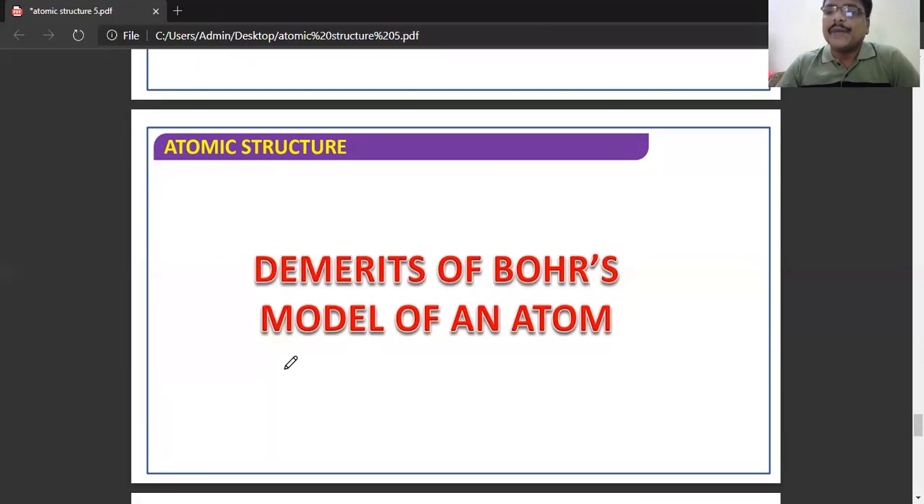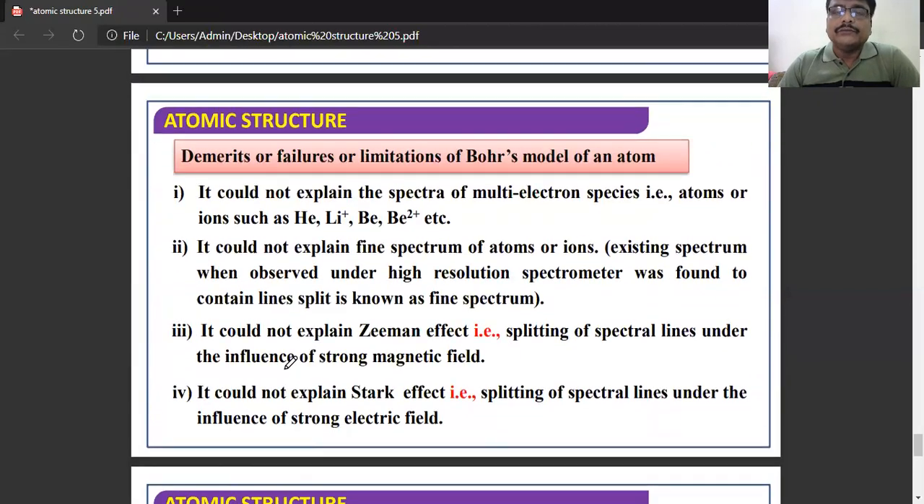Now coming to demerits. What are the disadvantages of Bohr's atomic model? He explained the spectrum of single electron species only, but he could not explain the spectrum of multi-electron atoms. Multi-electron atoms means those atoms which have more than one electron, like He, Li and Be, and so on. And second, he could not explain the fine spectrum.